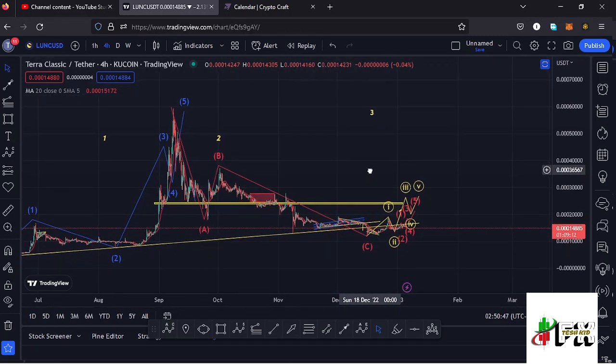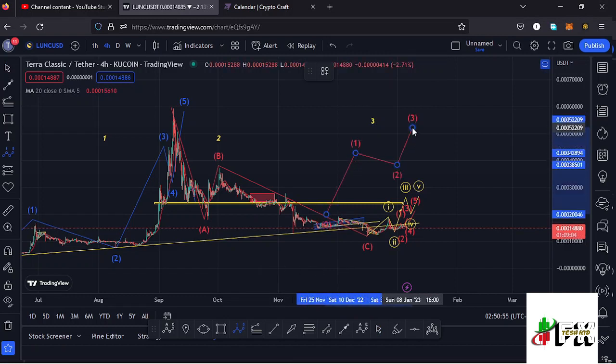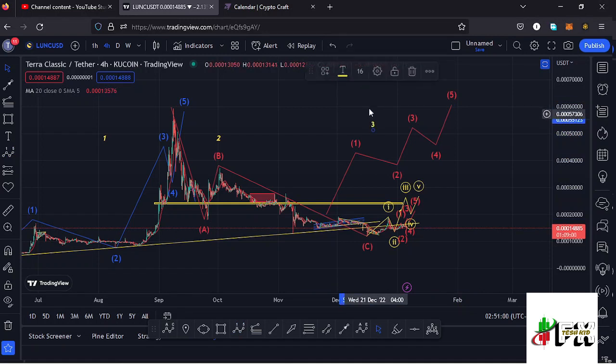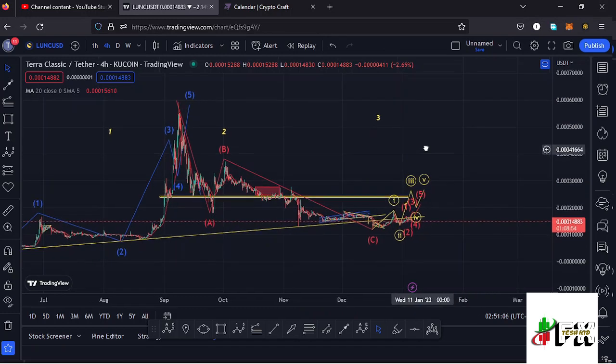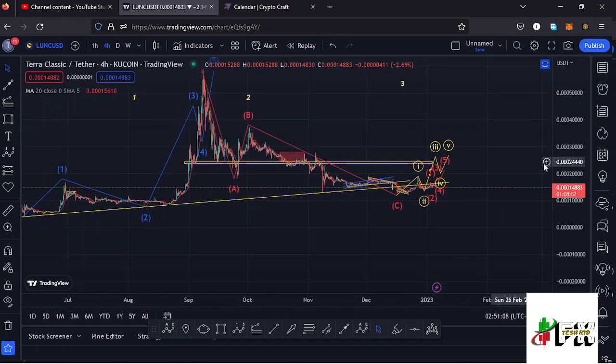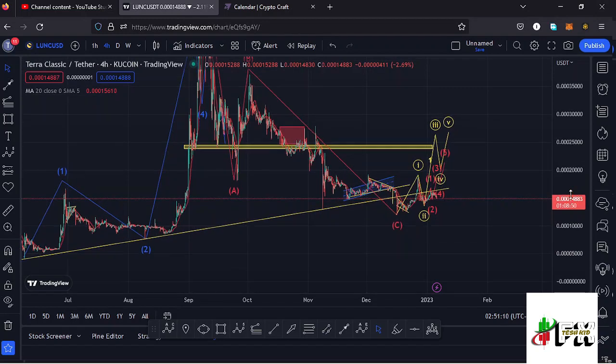In getting to the short-term scenarios that I'm expecting to play out, in the formation of a higher Elliot wave count 3, we also expect to see fractal waves in formation within that higher Elliot wave count 3, and that is so because a higher Elliot wave count 3 is an impulsive wave, and because of that we also expect to see fractal waves in formation within that wave 3 because of its impulsive nature. And I believe we have started such a scenario here on the Lunc chart.